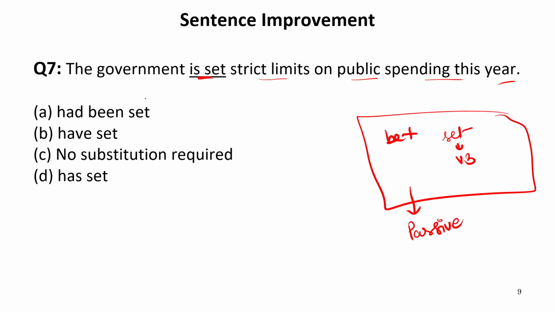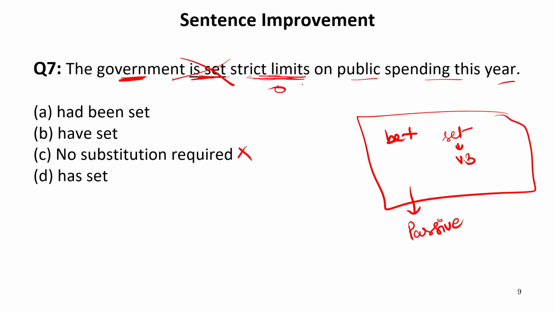Now if I say the government is set, it means the government is convinced according to the requirement. But the sense of the sentence is something else. The government is set strict limits. Now these are objects. So here we need a verb after which we need an object. This is an active sentence, not passive. Therefore, this phrase is incorrect. And if it is incorrect, we cannot mark our answer no substitution required.